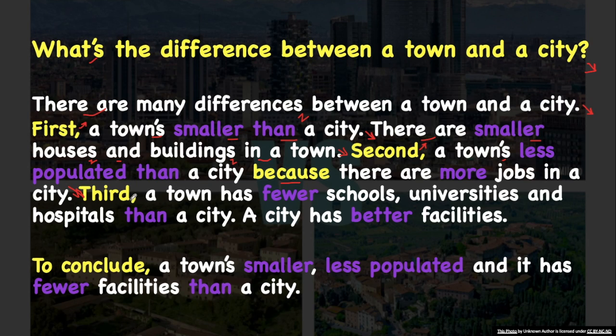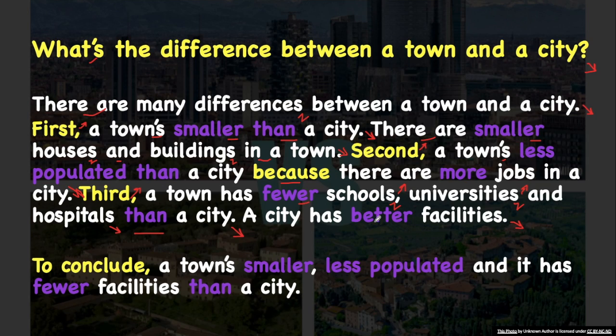Third, a town has fewer schools, universities, and hospitals than a city. Because of fewer again, then a city has better facilities.